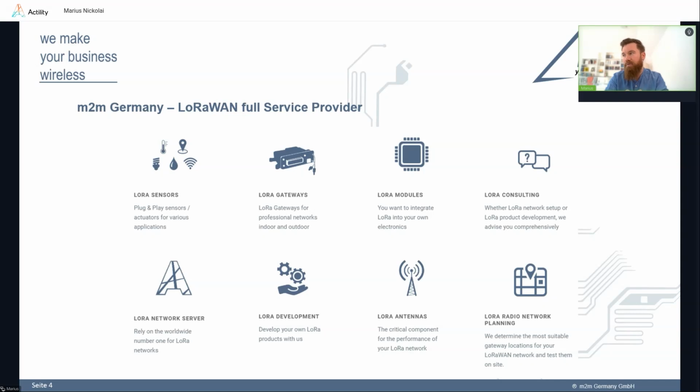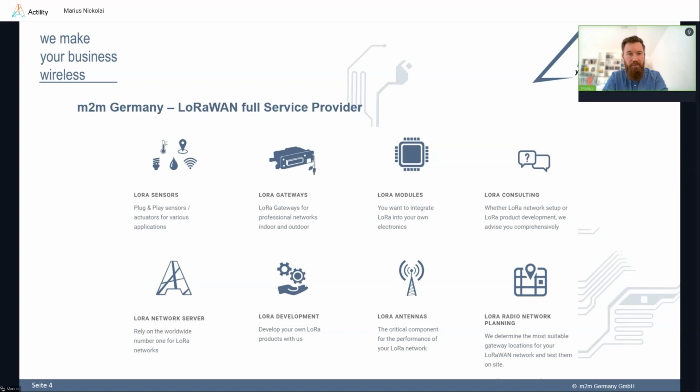Part of our offering is also LoRa radio network planning, as well as workshops to train our customers and partners in usage of such technology. In the end, it's also all about physics, like the right antennas, the right placing for gateways, etc. That is what we mean by LoRaWAN full service provider.